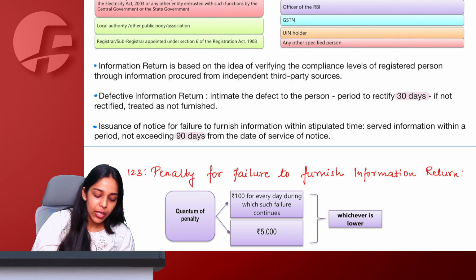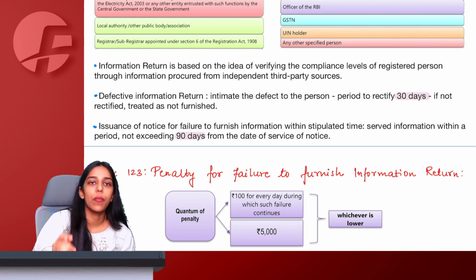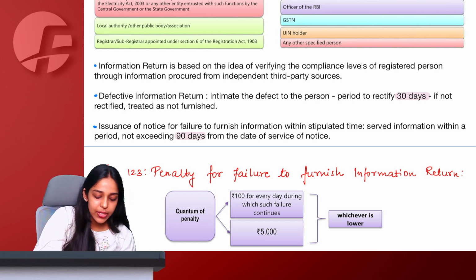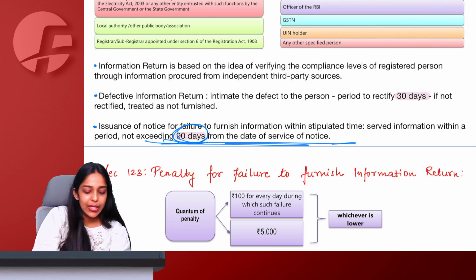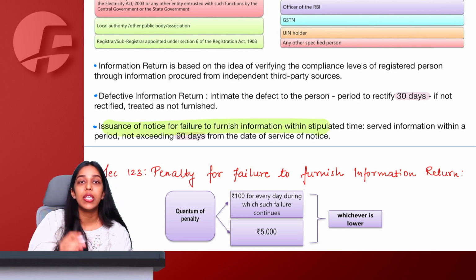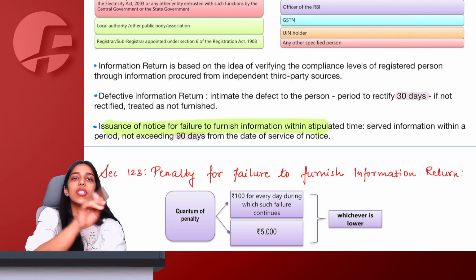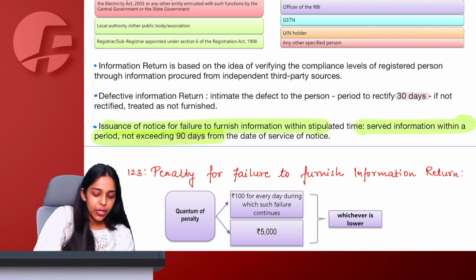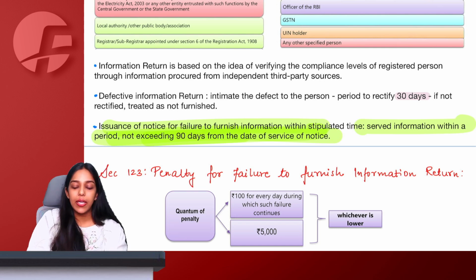If you don't give, government can give you extension also to that particular period. Extension cannot be more than 90 days at a time. So we are saying that if you are not furnishing information within the period that government originally gave you, they can also serve you with an extension not exceeding 90 days.